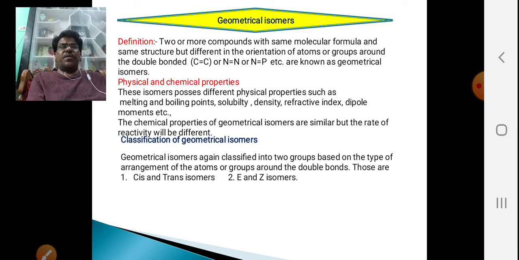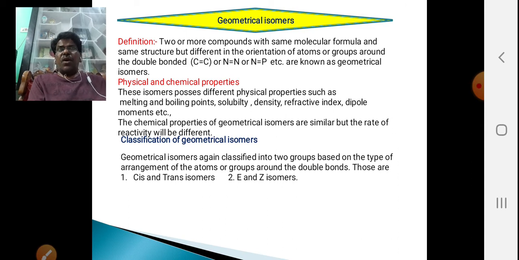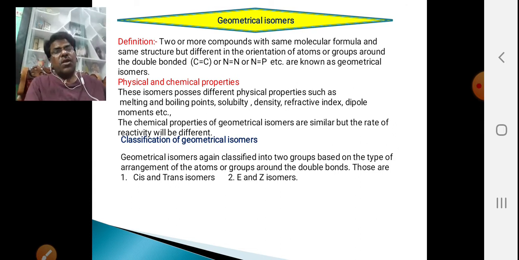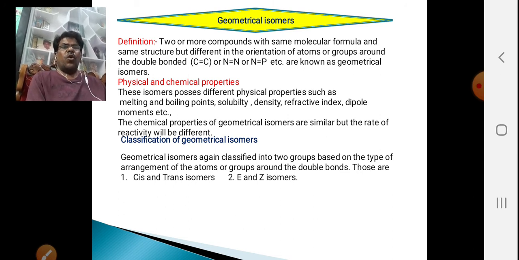Today, I will complete most of the topic of geometrical isomerism, and in the next classes I will discuss notations, how to represent the molecules in space. On paper, we have to represent the molecule, which should be imagined by us in space. For that, while writing on paper, we have to understand how the molecule will be in space. The types of notations will be discussed, followed by conformational isomerism, in the next classes.